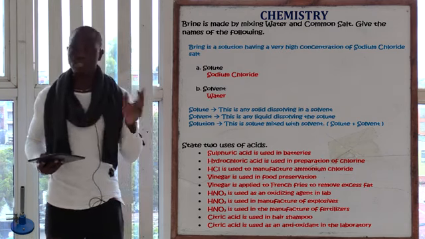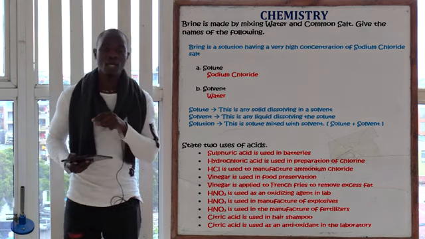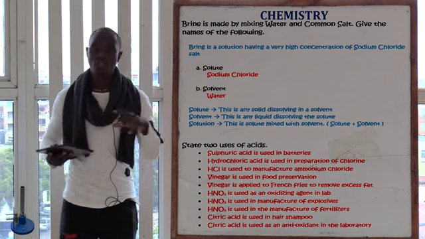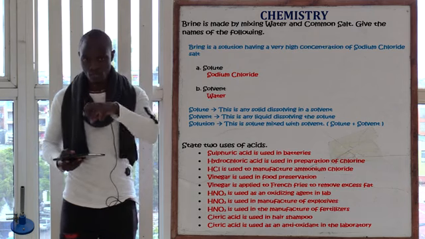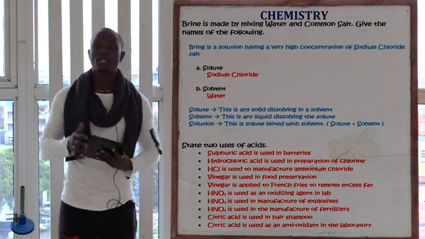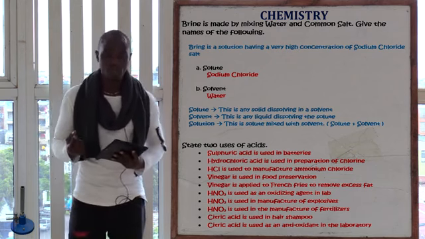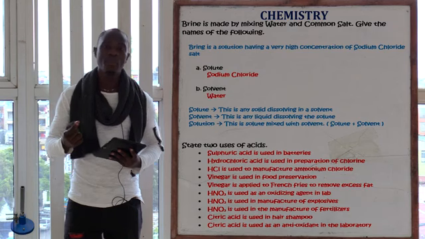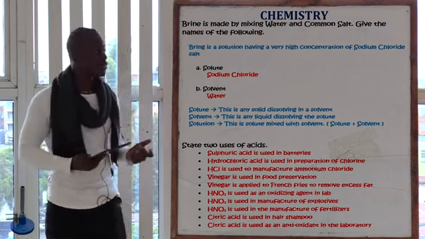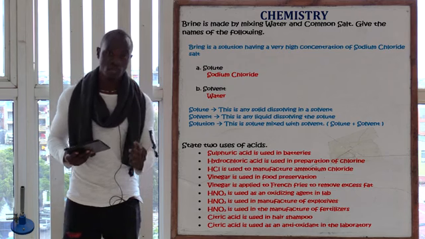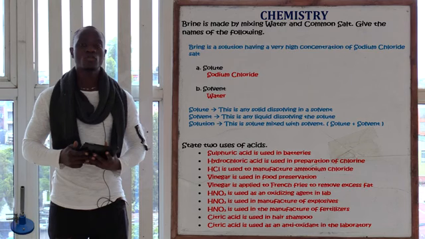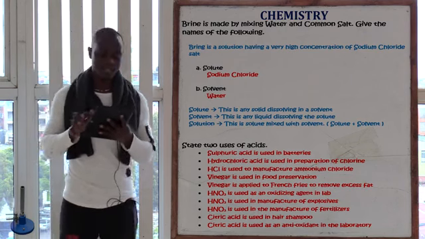But if we dissolve the solute in the solvent, what is the name given to that mixture? That mixture is called a solution, whereby a solution is made by dissolving a solute in a solvent. So don't forget those three terms: solute, solvent, and solution. Solution is solute plus solvent.